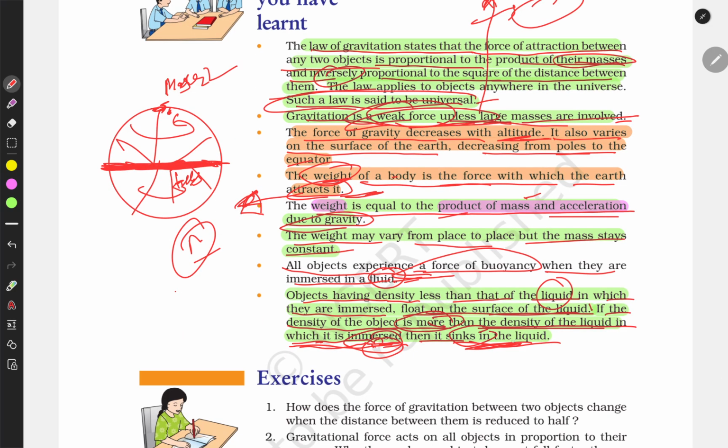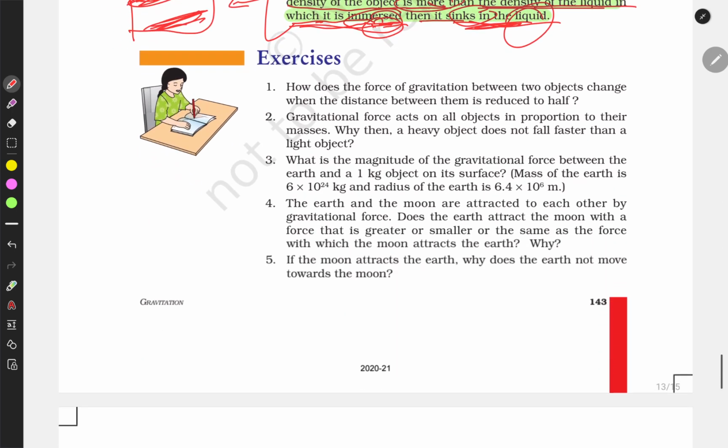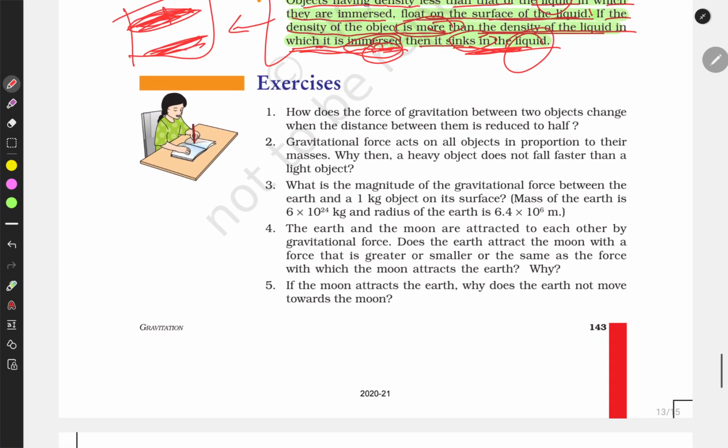It talks about the liquid only, it's not talking about water only. So in conclusion, the densest liquid settles down at the bottom, and the low density liquids remain up. This is what the concept says, and here ends this chapter. Thank you for watching.